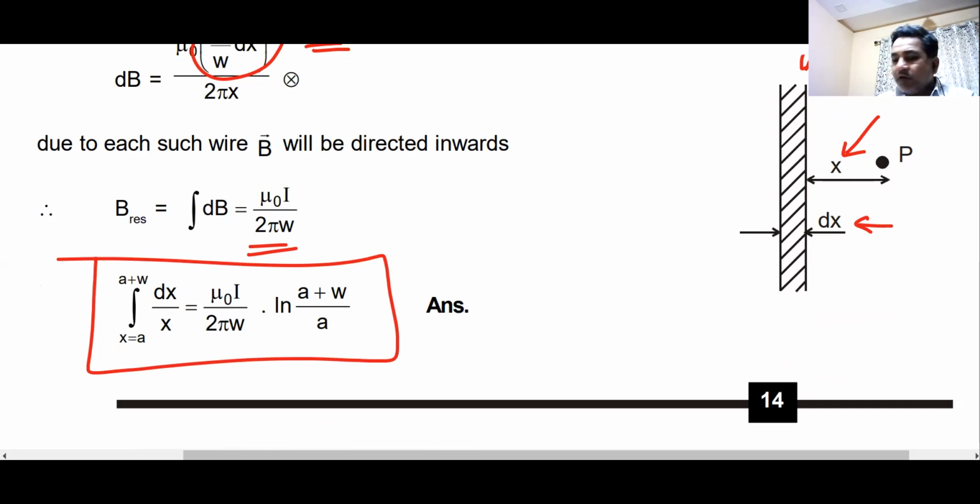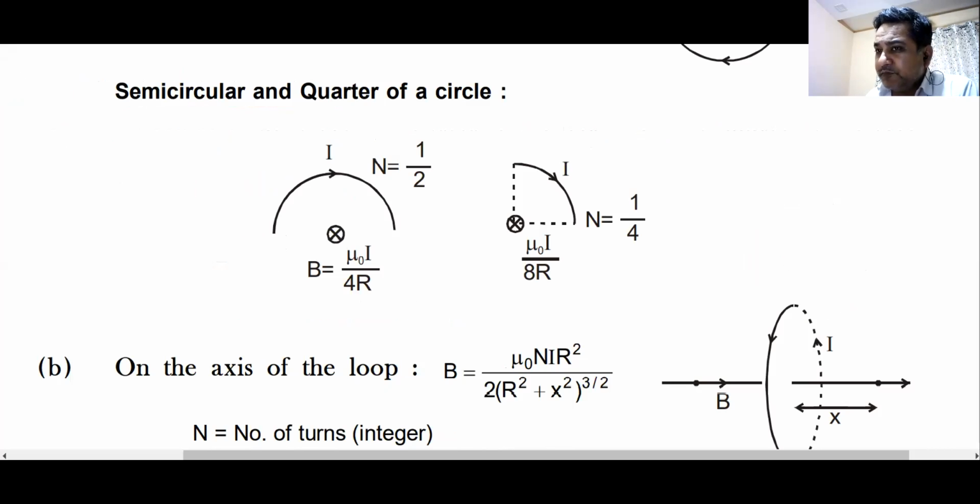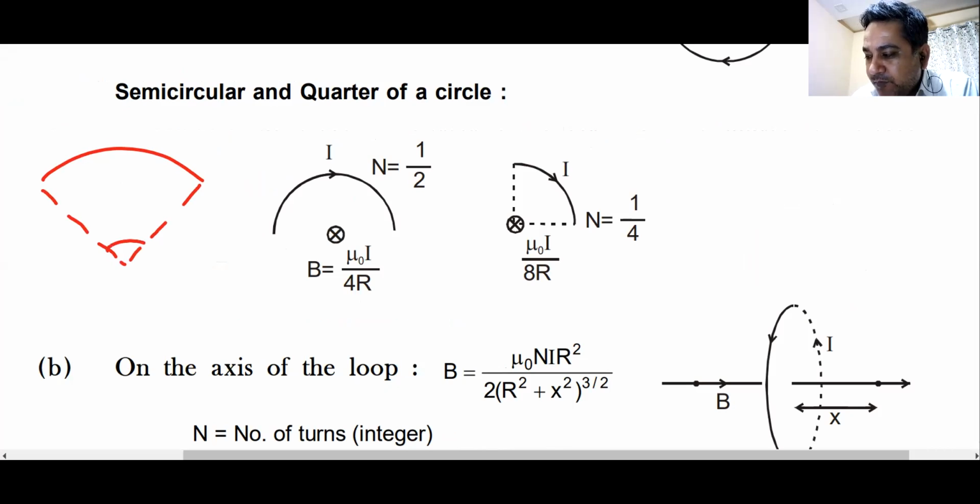Yes, sir. Okay. Then the next type of wire is a circular loop. What is the magnetic field due to a circular loop? You must be knowing its form and the general formula. So I hope you know this. What is the general formula for this? If I have a circular arc or a loop, mu naught I by 2R at the center. What is the general formula? If I have a circular arc like this, not entirely full, which makes an angle theta, carries the current I, radius is r. What is the general formula?